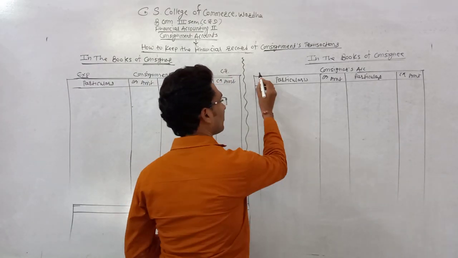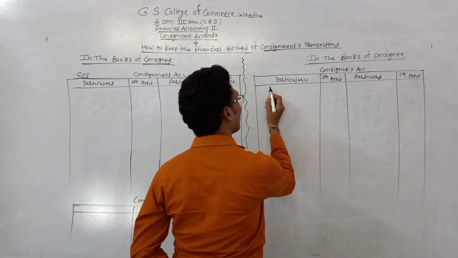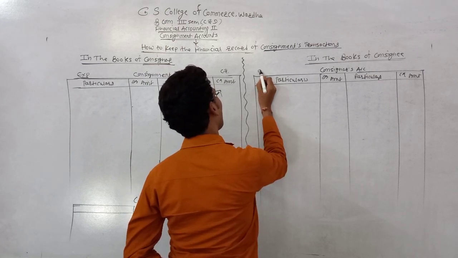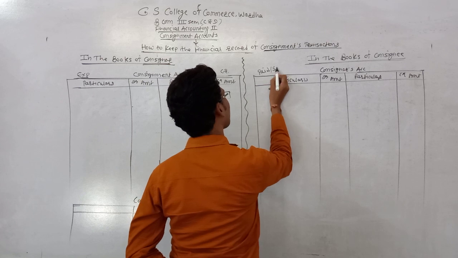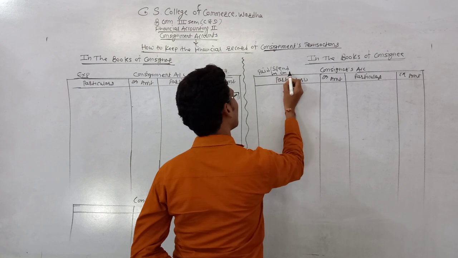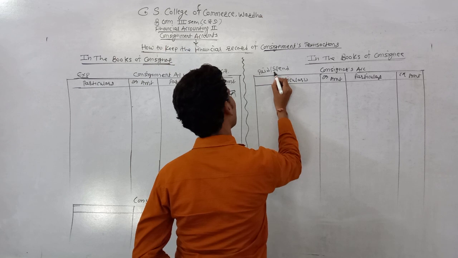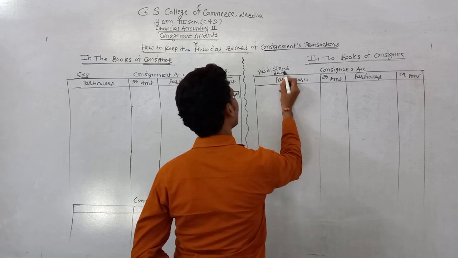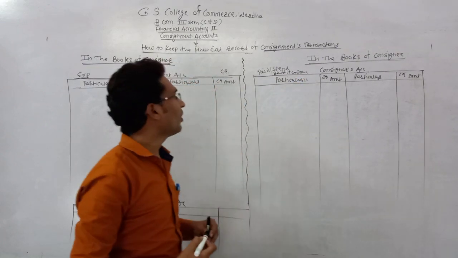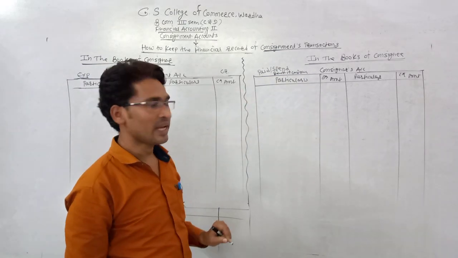At the debit side of the consignor's account, he writes all the amounts paid or spent on behalf of the consignor.